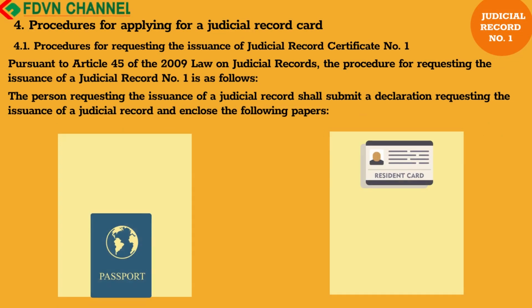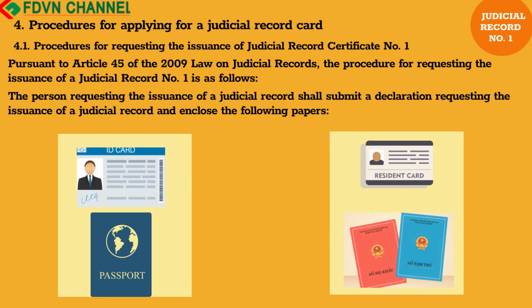4. Procedures for applying for a judicial record card. 4.1. Procedures for requesting the issuance of Judicial Record Certificate Number 1, pursuant to Article 45 of the 2009 Law on Judicial Records. The procedure is as follows. The person requesting the issuance of a judicial record shall submit a declaration requesting the issuance of a judicial record and enclose the following papers: a photocopy of the identity card or passport of the person issued with a judicial record card, a copy of the household registration book or certificate of permanent or temporary residence of the person who is issued with a judicial record card.